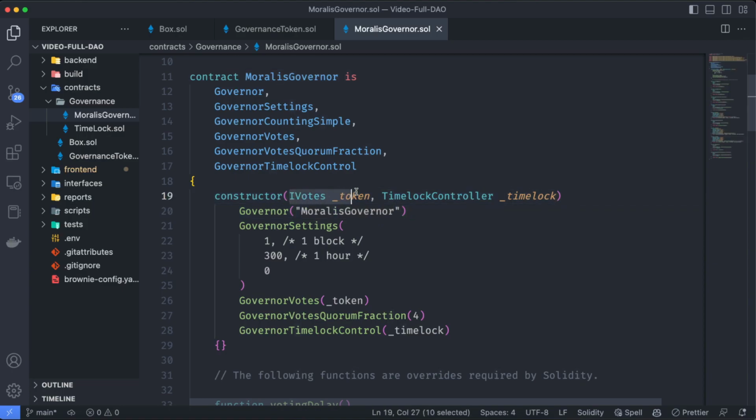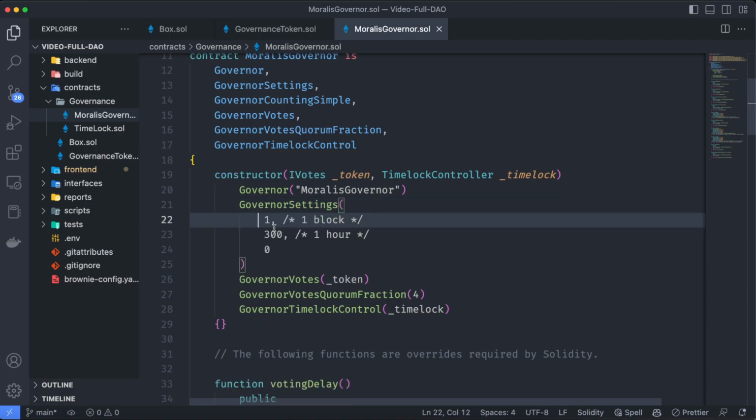Here we are going to send the ERC20 token we just created, and the time lock controller is the one I already told you about, which is going to determine the timing for the voting process and also the roles for the DAO, such as the executor, the voters, etc.